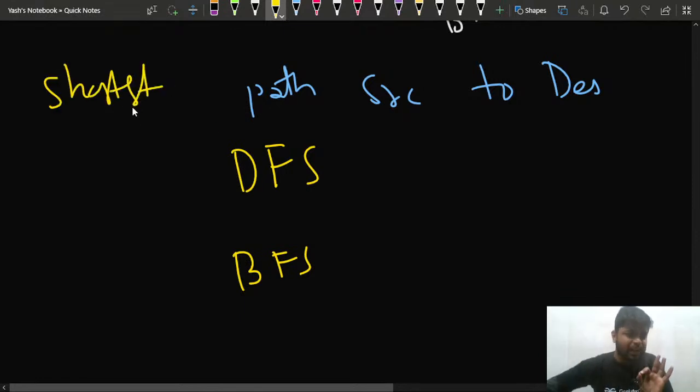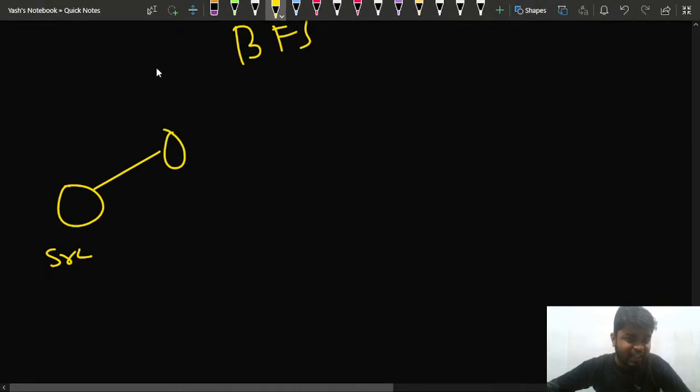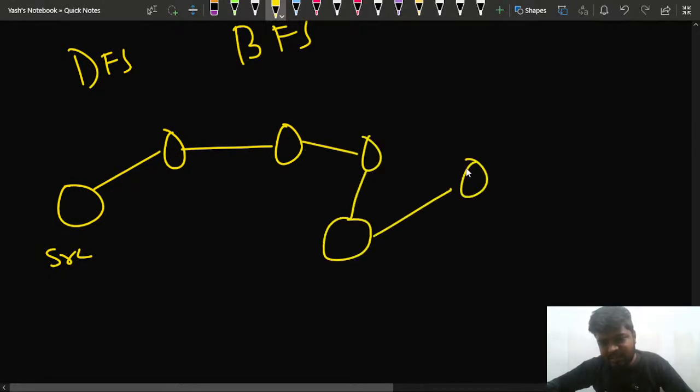Now in this particular thing, one thing that I need to observe, let's say if I had something like this, I'm making some notes so that we can decide which algorithm will be better, DFS or BFS, which traversal would be better. So suppose this is the source node, like let's say this is connected to this, then this, something like this, and then this. Suppose this is the destination.